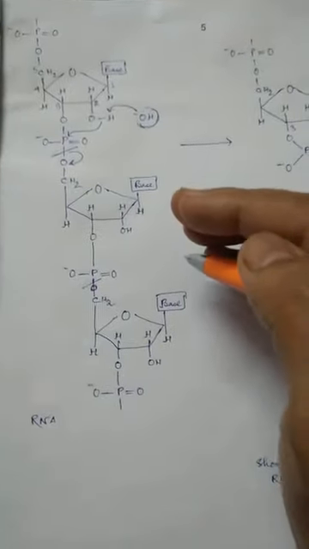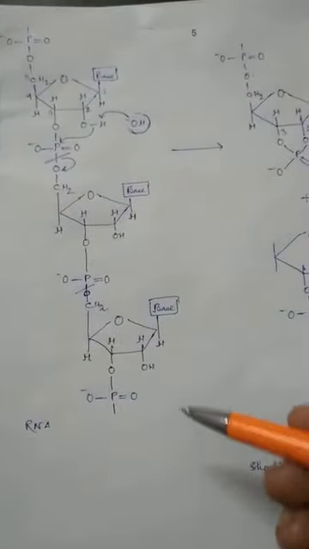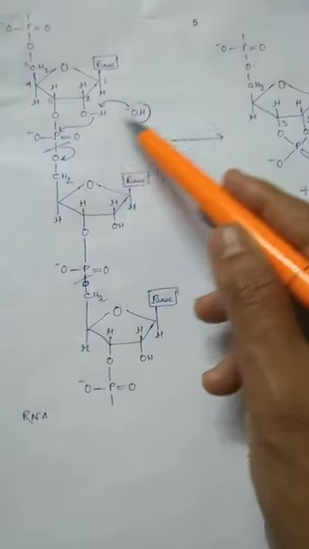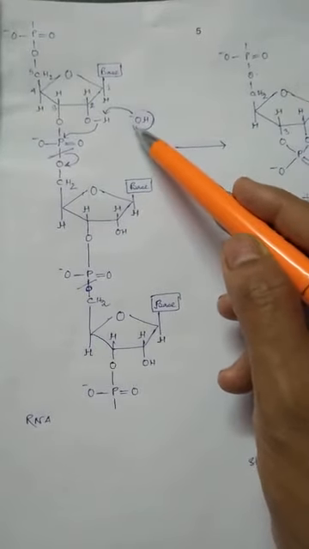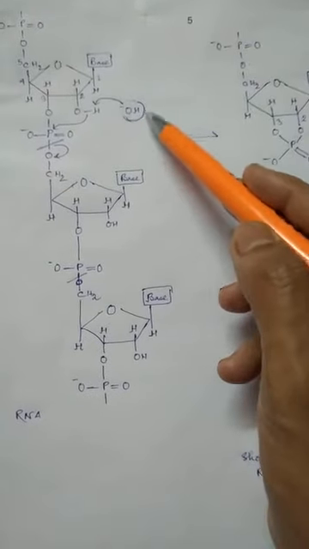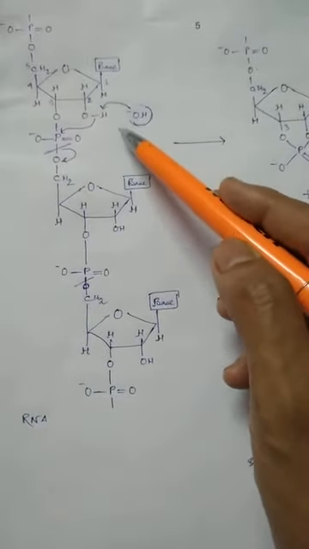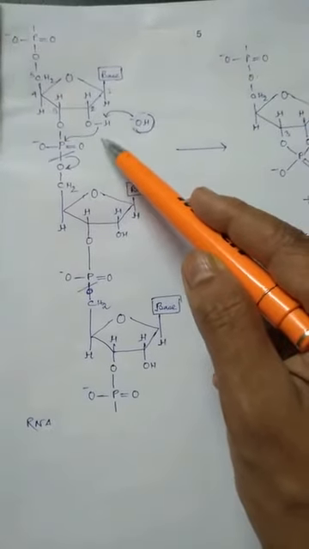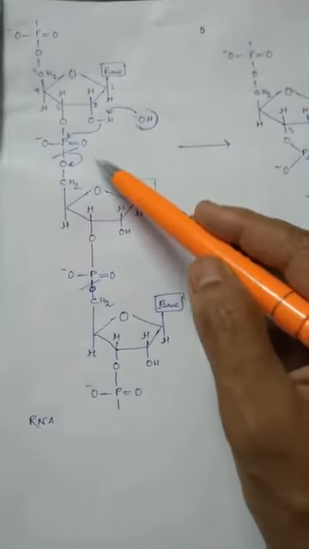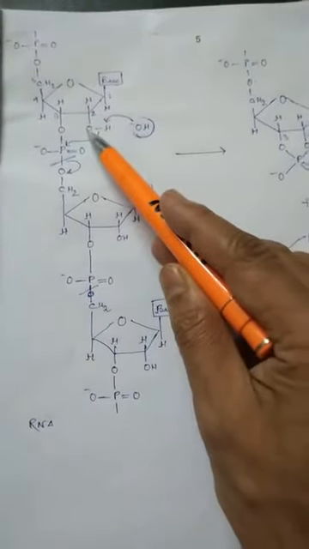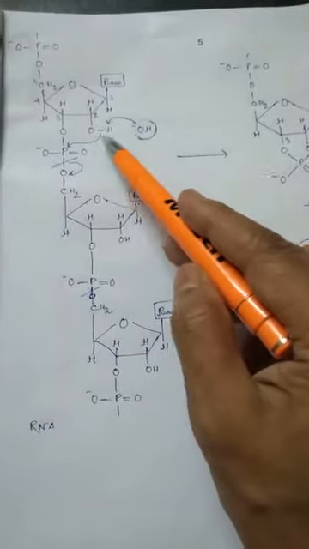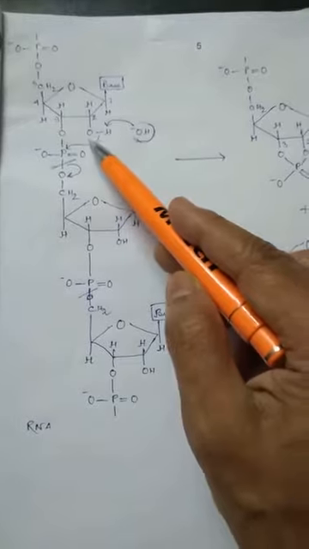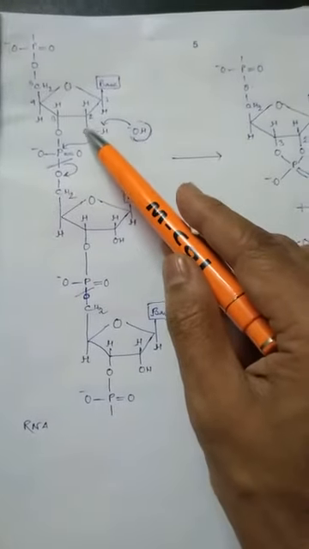So from this explanation, we can understand that the stability of the RNA molecule is much less, since the presence of alkali in the environment causes the lesser stability of RNA compared to that of the DNA molecule. So this way we can say that the ribose sugar exhibits lesser stability compared to the deoxyribose sugar.